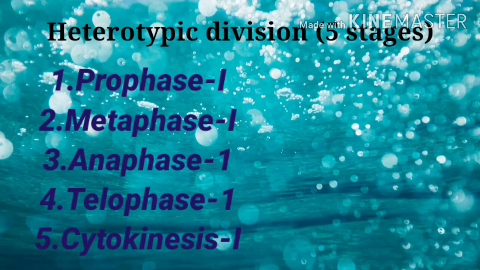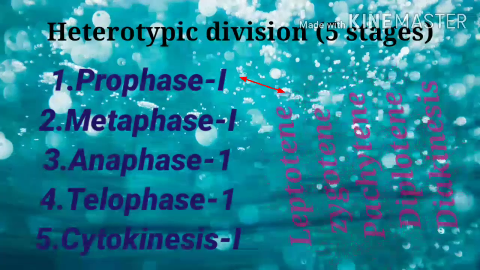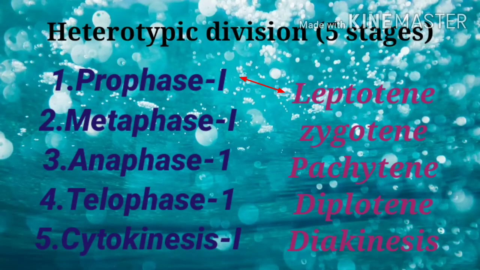Now we are going to see in detail about prophase 1. What is prophase 1? What is metaphase 1? What are the things happening in these stages? We are going to see about this. In heterotypic division, the first stage is prophase 1. Prophase 1 has a somewhat longer duration. The time taken for the prophase is long, since it has 5 stages. Prophase 1 consists of 5 stages: leptotene, zygotene, pachytene, diplotene and diakinesis. All these 5 stages are included under prophase 1.